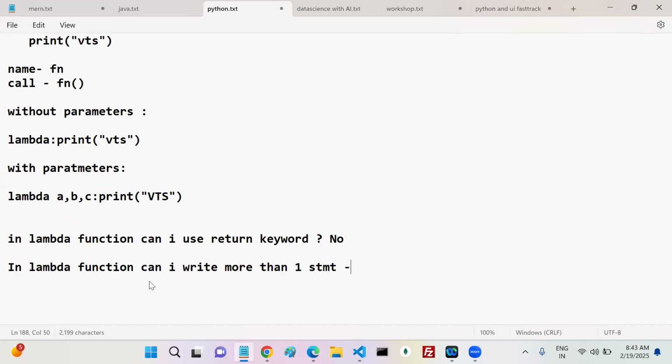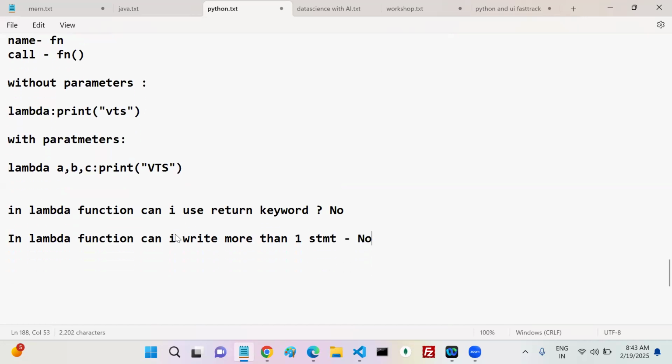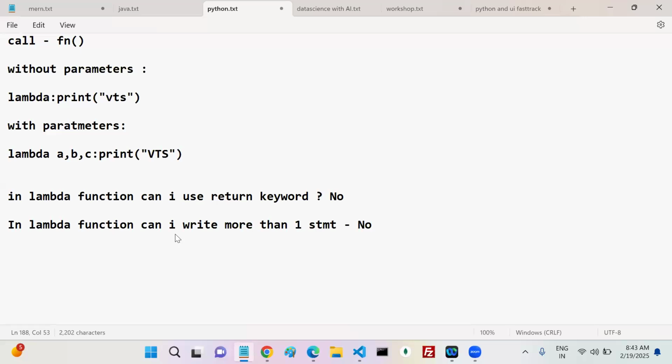No. More than one statement? No. More than one statement also? No. These all are syntactical rules for a lambda function. We should not write more than one statement. At the same time, we should not write return. We can write any number of arguments with comma separation only.